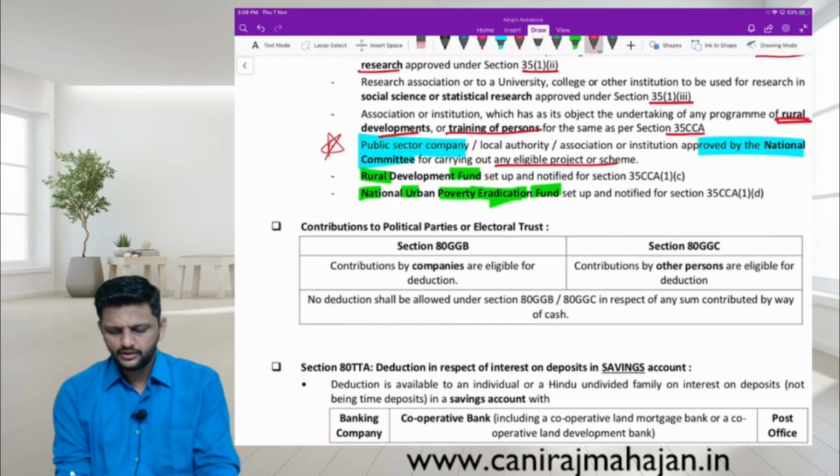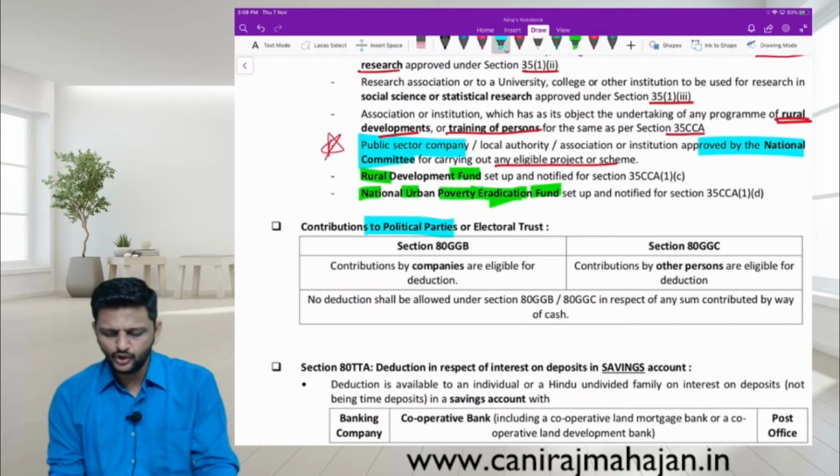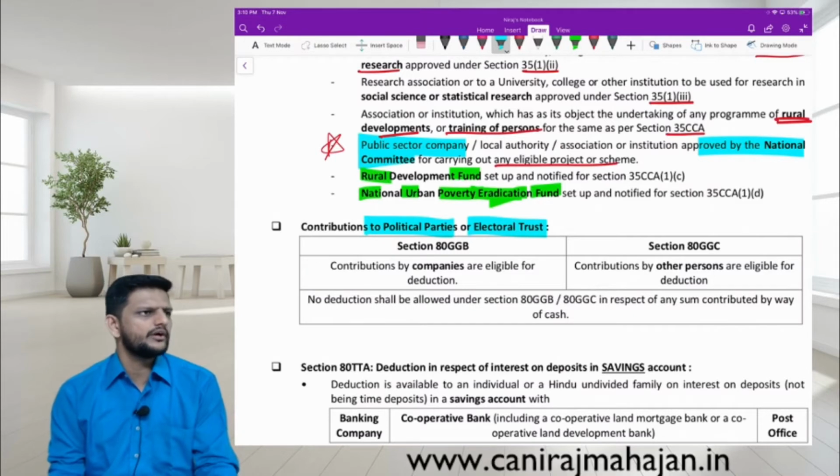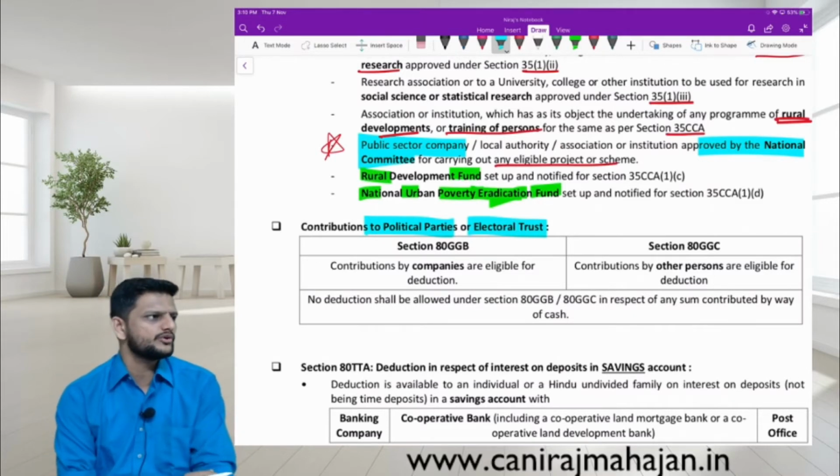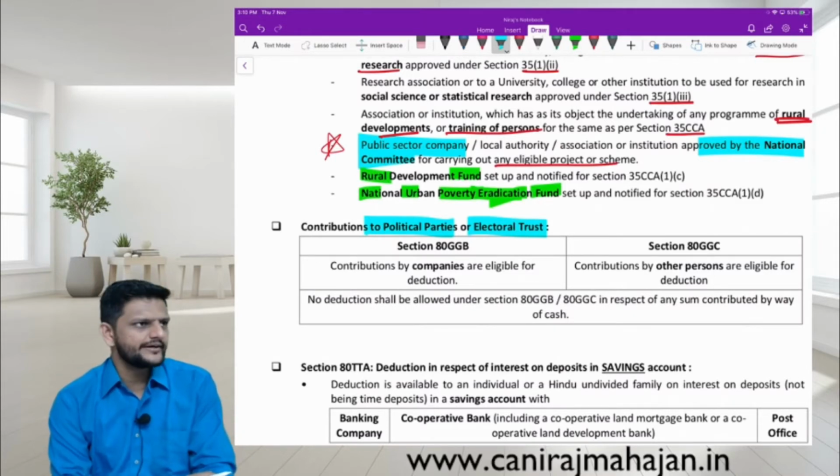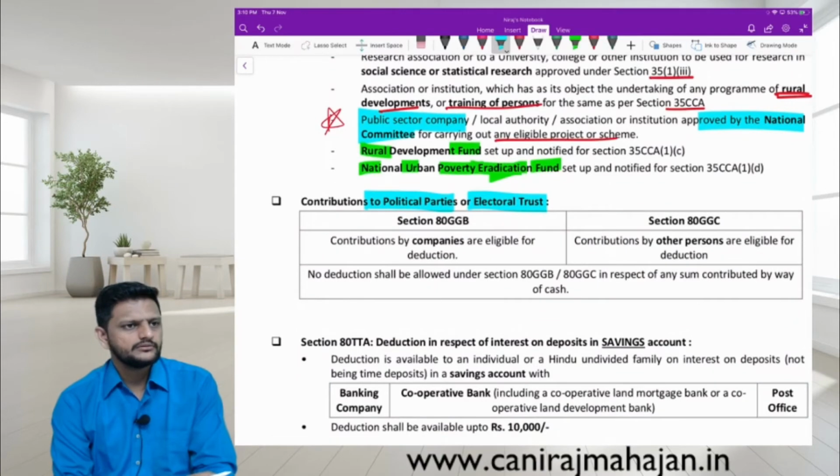Contribution to political parties or electoral trust. Electoral trust means those trusts, or you can say those legal entities, which work in the field of elections. Election commissions.